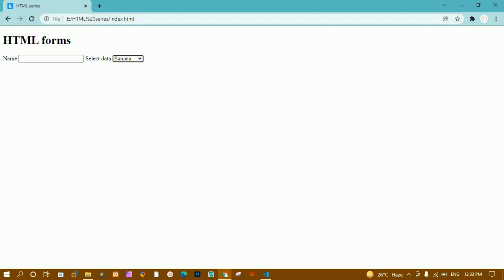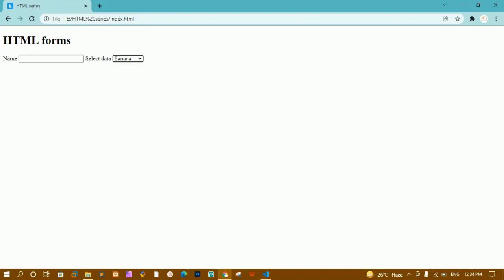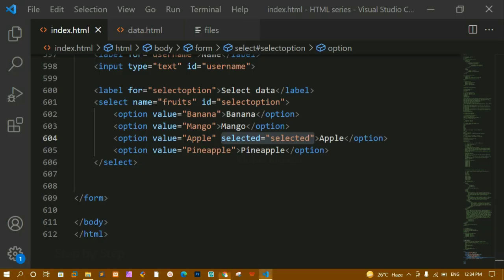This is how we are going to use the select element. Inside this select we will be having the ID attribute and name attribute we have given, and inside the select we will be having the option element, and inside that we have to give the values. Whatever data you want, you can store that here. By default the first value will be selected. Instead of the first one, if you want some other data to be displayed, you can give here selected. You can either write it like this or write it like this. Both are correct, but inside HTML we will be following this rule. I'll come here, I'll refresh this one. Now you can see again it is going to work. Both will work and you will be having the same output.